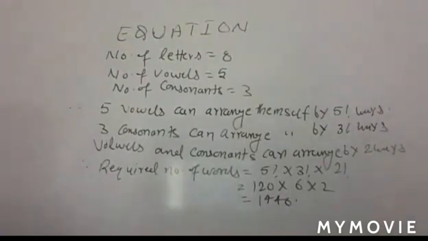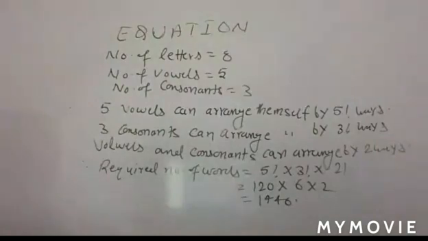Determine the number of 5 card combinations out of a deck of 52 cards if at least one of the 5 cards has to be a king. Okay, so this is your question.